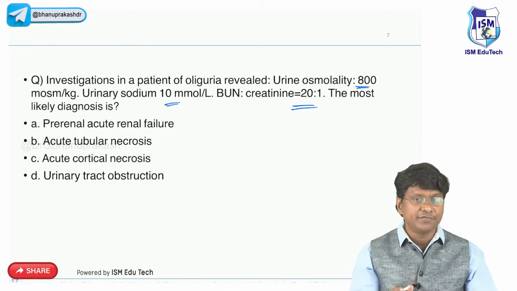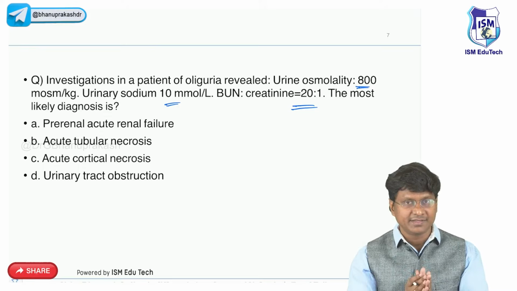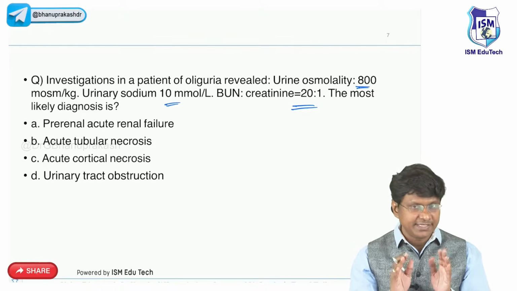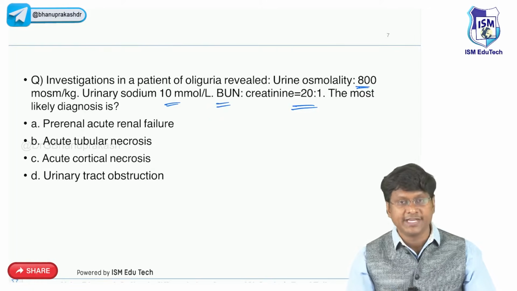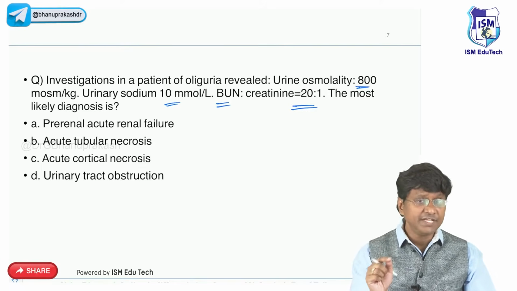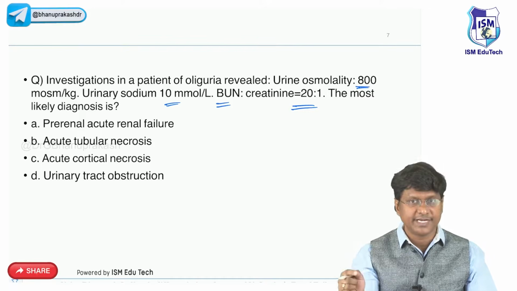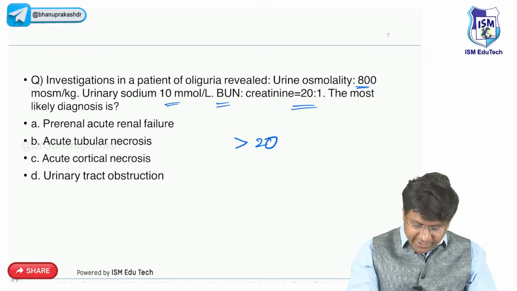So now how will you differentiate pre-renal from the intrinsic renal? Two to three parameters are very important. The first is the BUN to creatinine ratio. If the blood urea nitrogen to creatinine ratio is more than 20, that will be pre-renal.